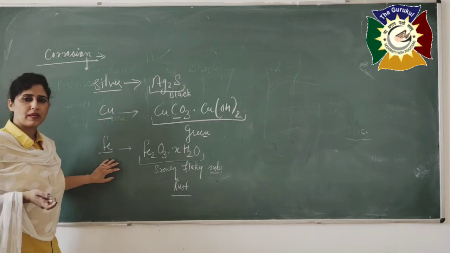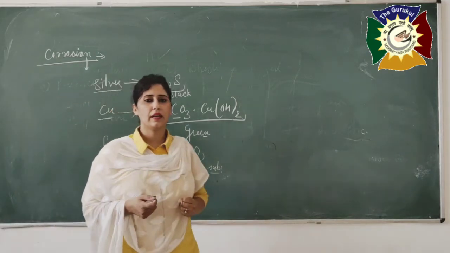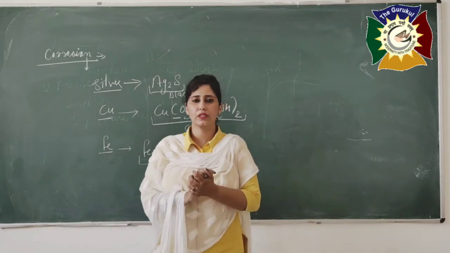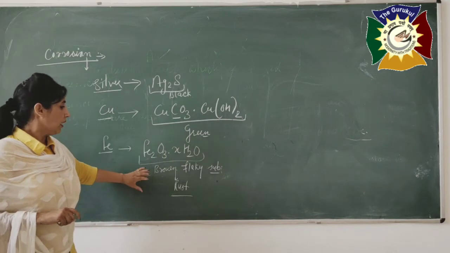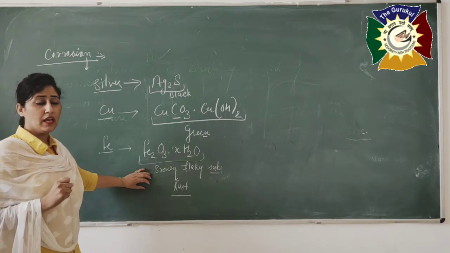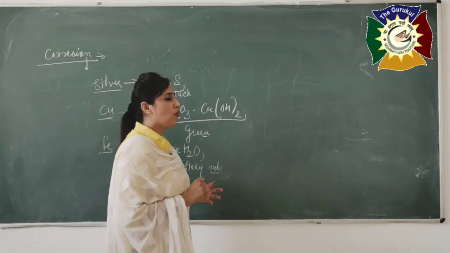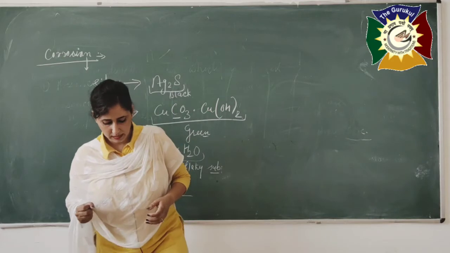Last one, you all are familiar with this, when iron reacts with oxygen and water it gives the formation of rust, a brown flaky substance which is called rust. Okay. So now the question is how we can prevent the corrosion process.